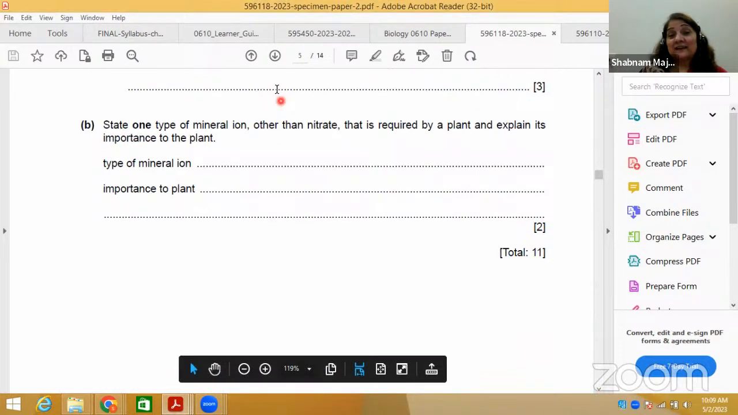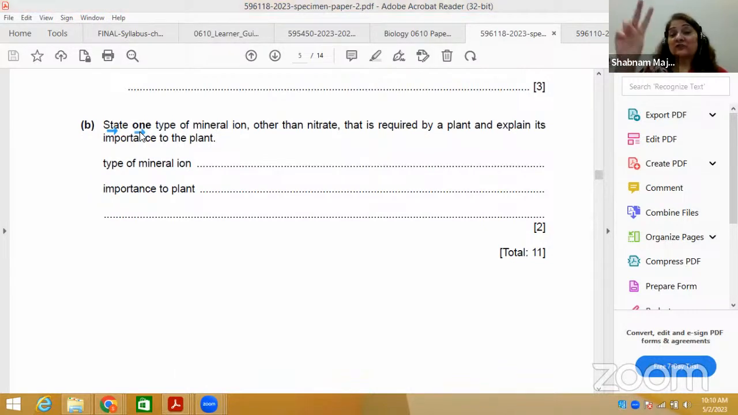The next part has another different command word, state. State one type. One. You cannot write 2 or 3. If you cross 1, you write 1 only.